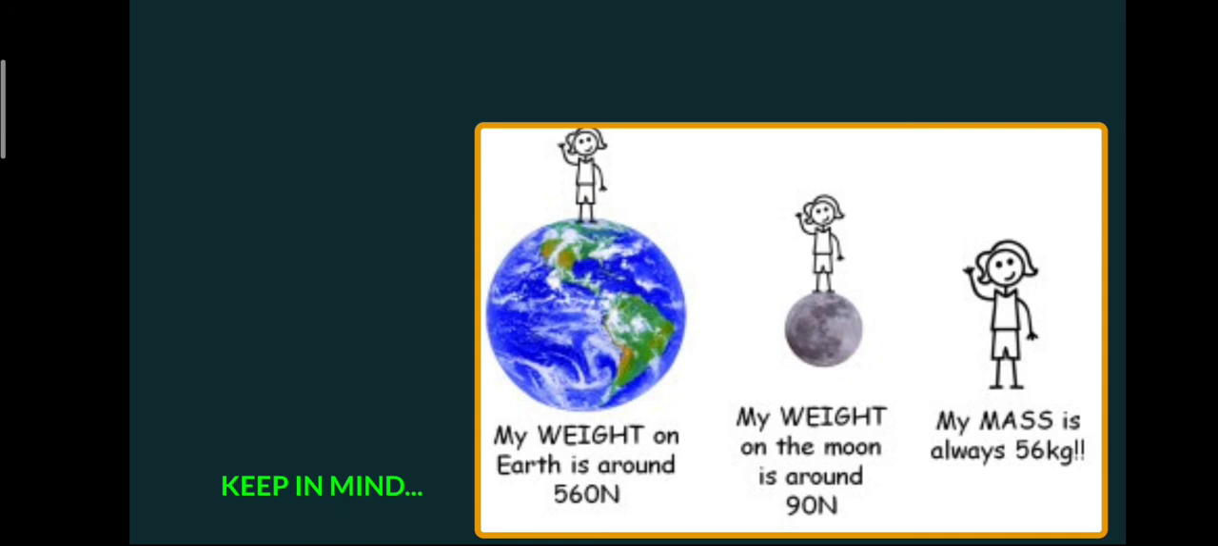So always remember that mass is constant. Wherever you take the object, the mass remains the same, and weight depends on the force of attraction on that object in whichever place it is taken. And the force of attraction of different planets is different because all the planets are of different masses.